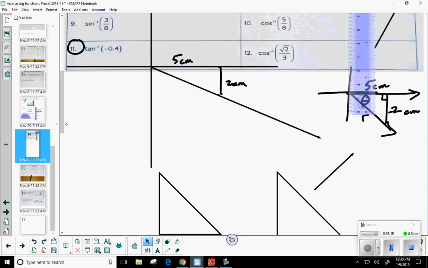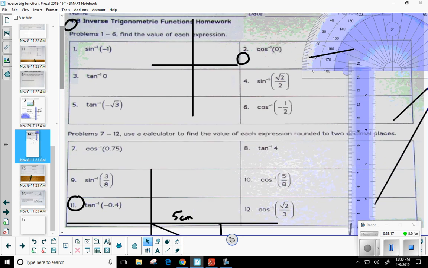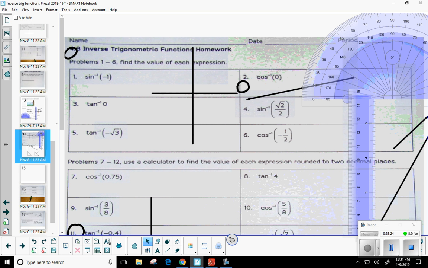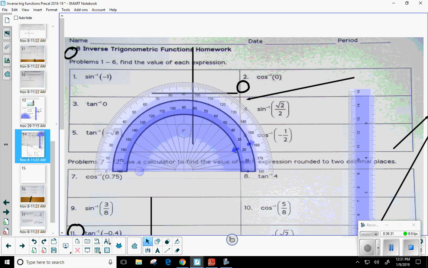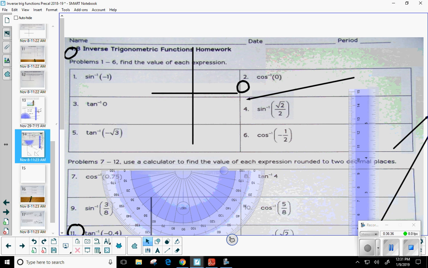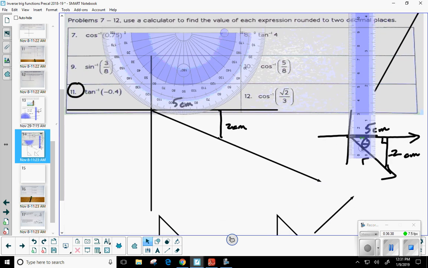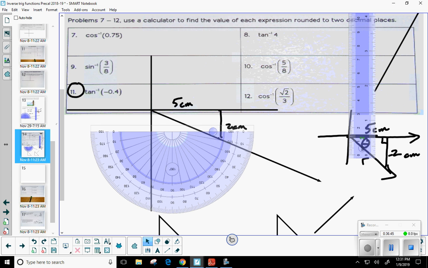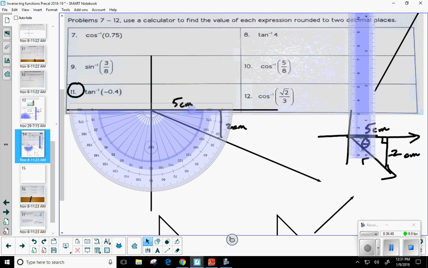Now, the only thing I'm going to have to do is invert. Of course it did. Whoa, what happened? Okay, so I'm going to take this right here. There we go. So let's see. I'm just going to have to turn this upside down because we're in quadrant 4. So I still want to go ahead and put the crosshairs on the origin, just like I've always been doing. So let's see. I'm going to line it up just like that.